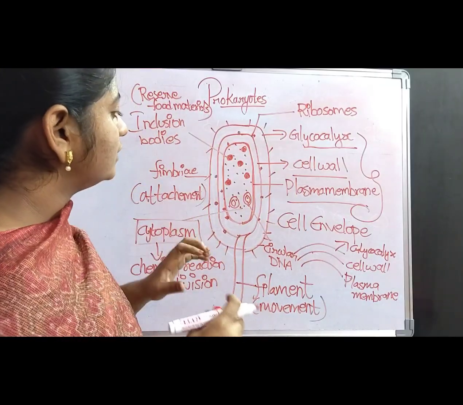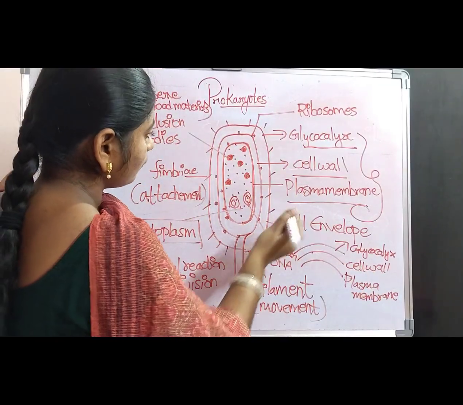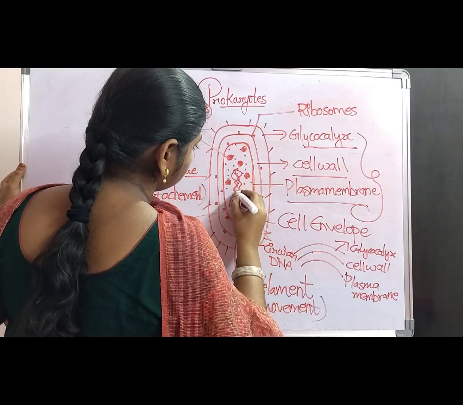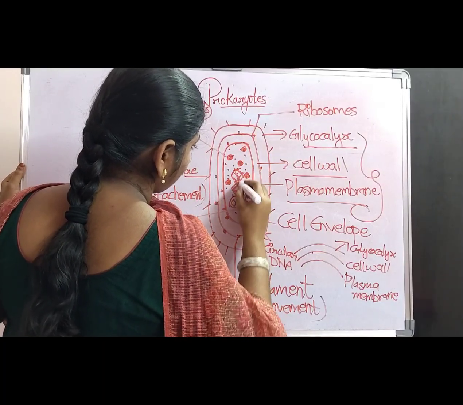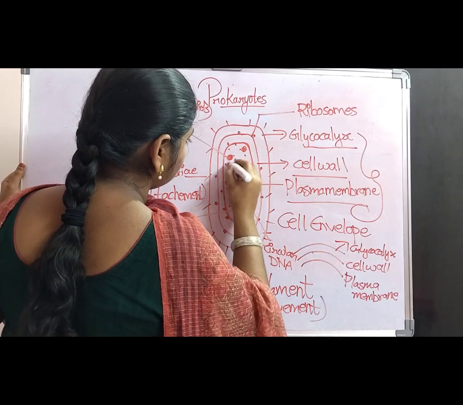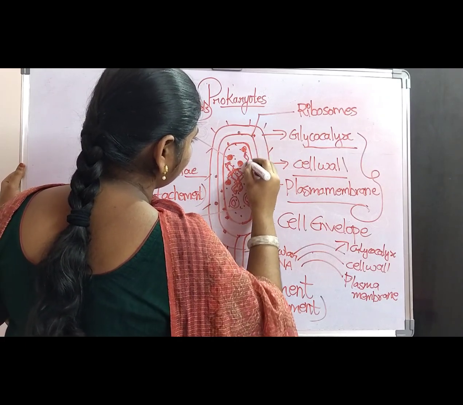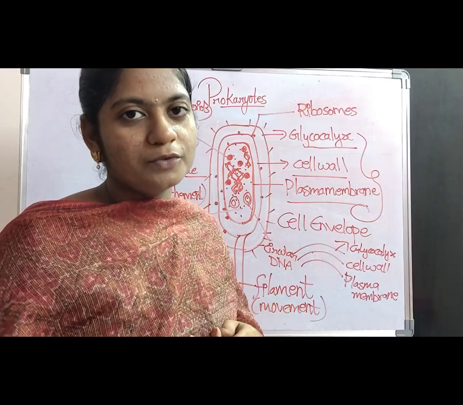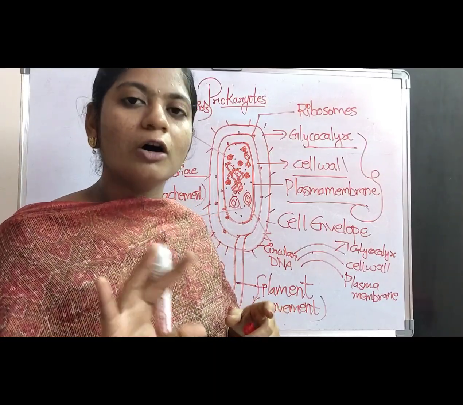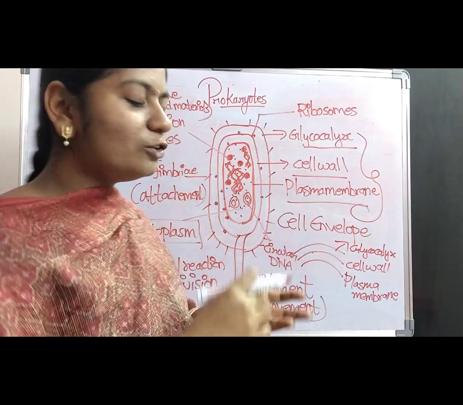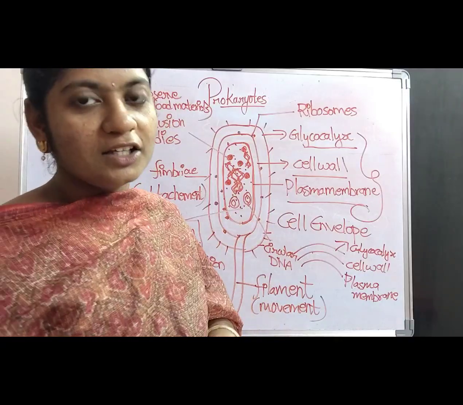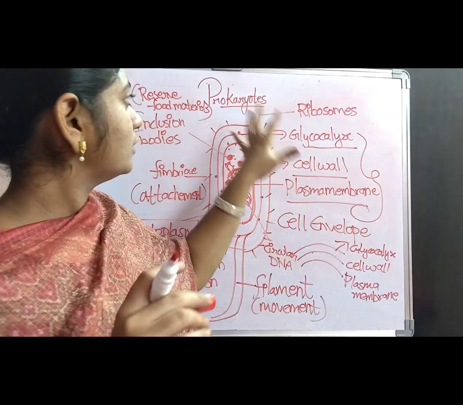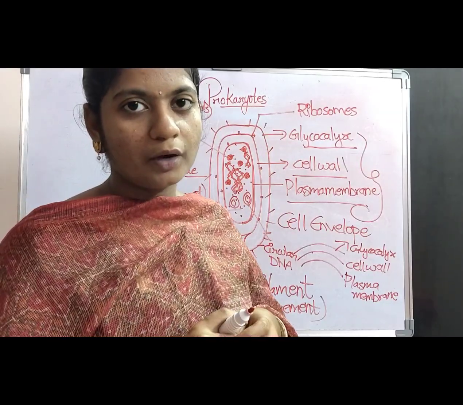And along with this, thread-like structures are also observed. Those thread-like structures are called normal DNA. But along with the normal DNA, circular DNA is also observed in the bacterial cell. So, this is about the complete structure of the prokaryotic cell.